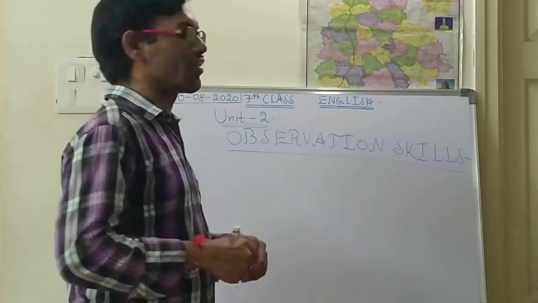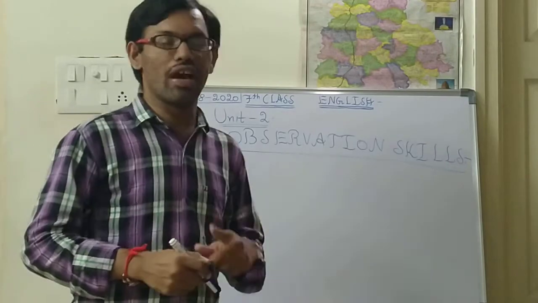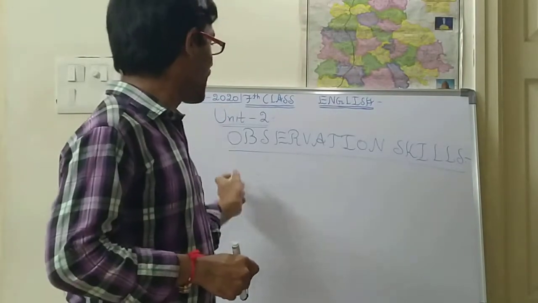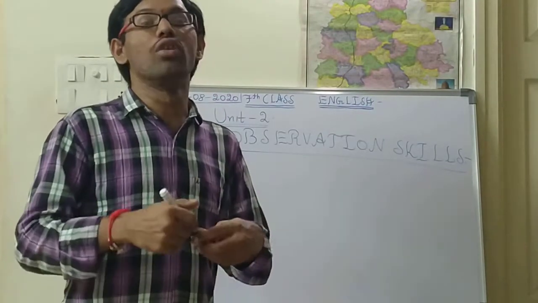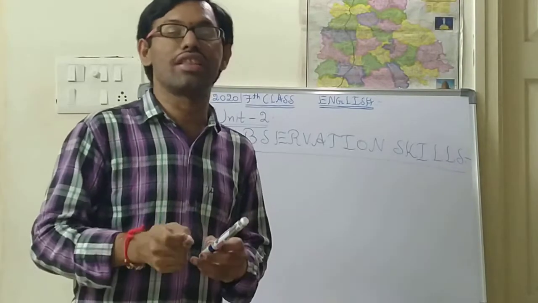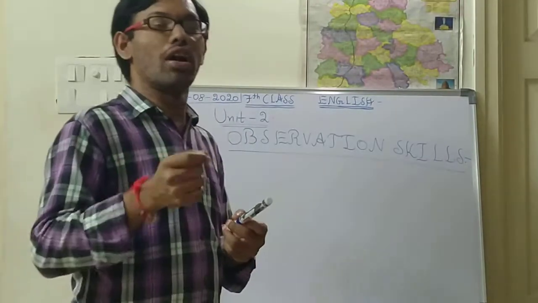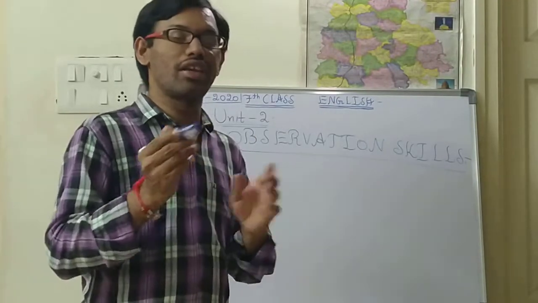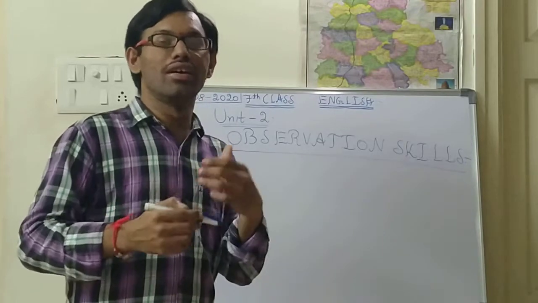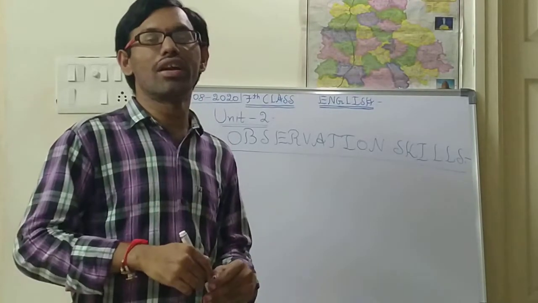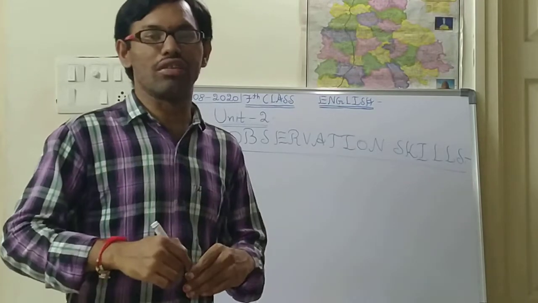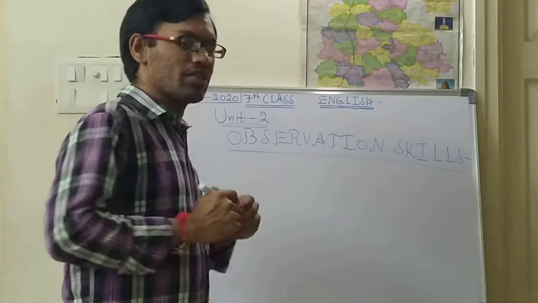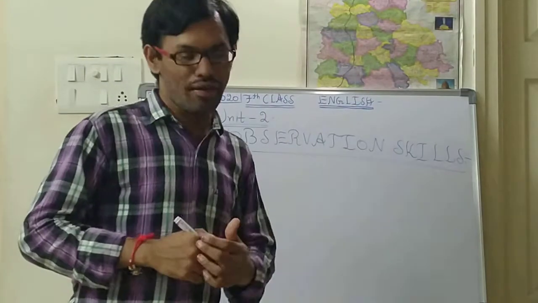Why will this observation skills part be there? As I have already said, observation skills will improve by seeing the pictures: you should identify what is going on in the picture, what is there in the picture, who is there in the picture, and what we know about them. Like that, there will be skills improvement activities at the start of your lesson unit. This is called the second unit observation skills. So now we shall go with this observation skills.